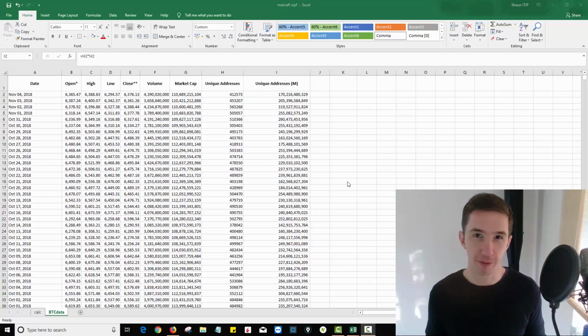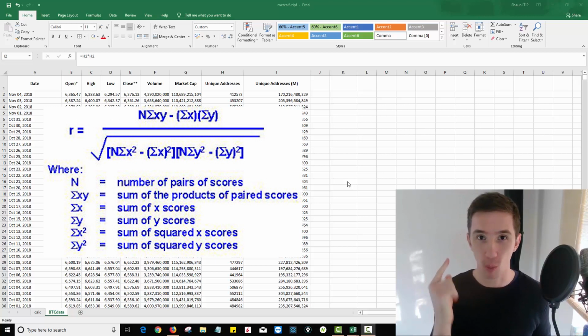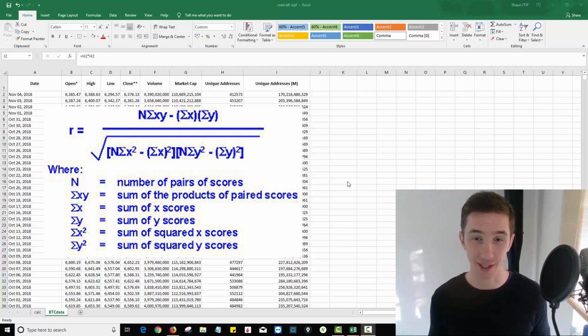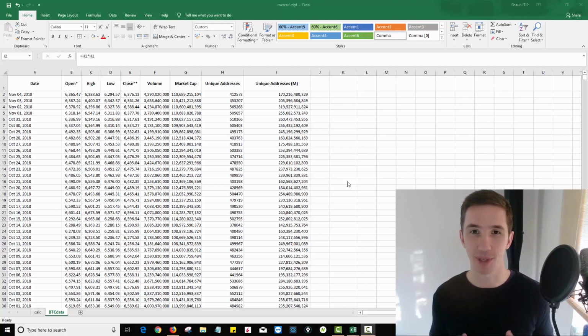Okay, so before we move further, the first thing we want to do is test whether this data that we're using is actually useful. And the way to do that is to use Pearson's correlation coefficient. This is a mathematical formula that tests how relevant one data set is to another, how well correlated it is. If it's a correlation of 1, that means it's perfectly correlated. If it's -1, it means it's totally uncorrelated. If it is 0.5, that means it's kind of 50-50. This is a very important calculation because it tests the quality of our workings over here.